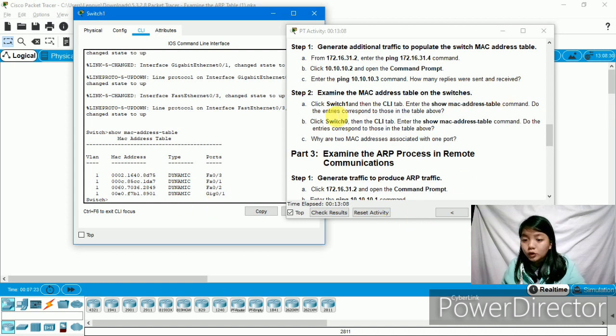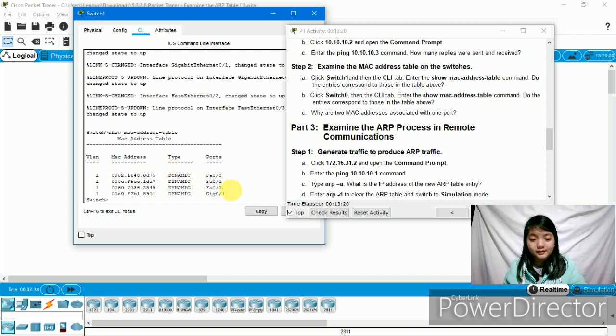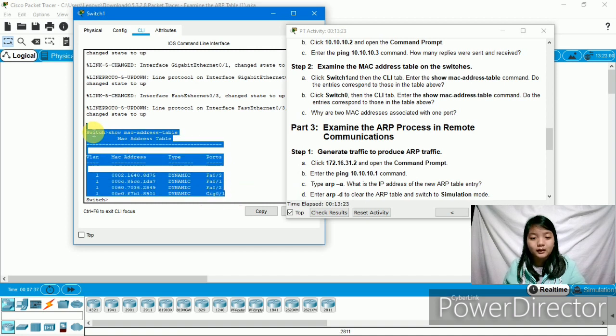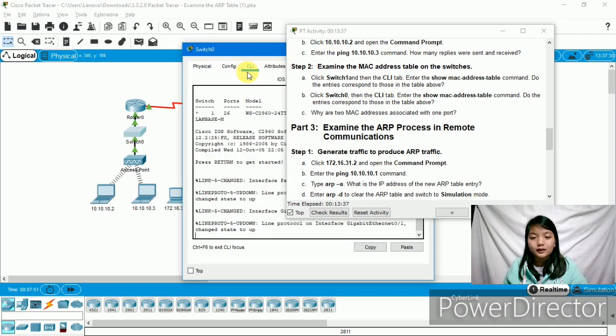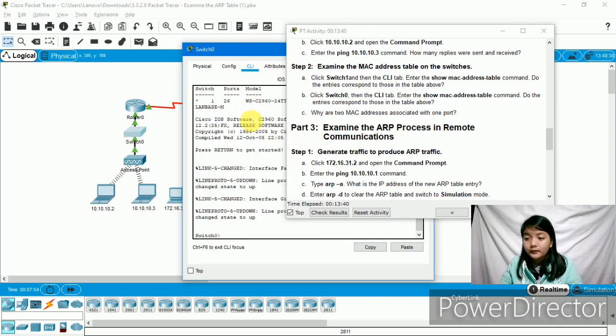Do the entries correspond to those in the table above? So yes, these are the MAC address table. Then click switch 0, then the CLI tab, and enter the show MAC address table command.